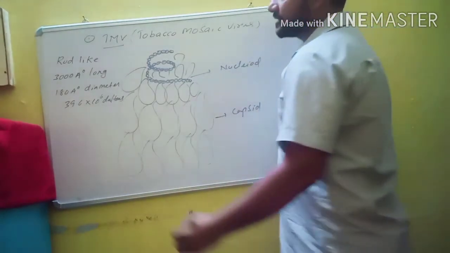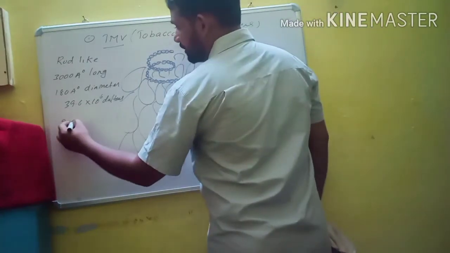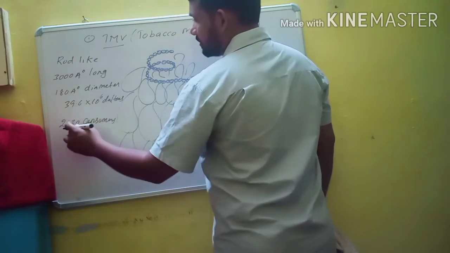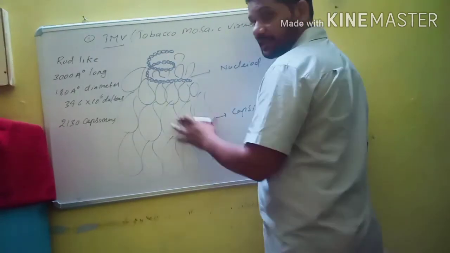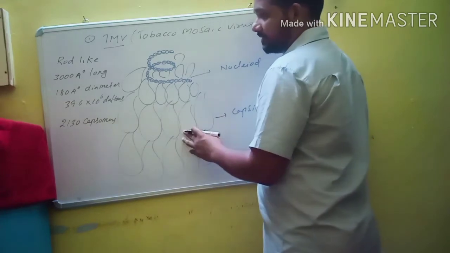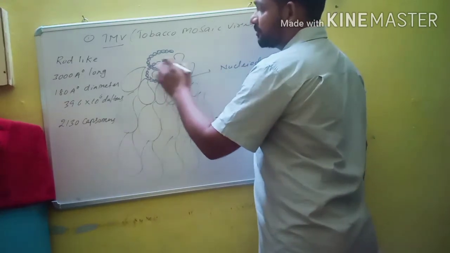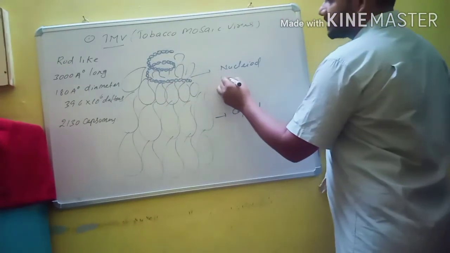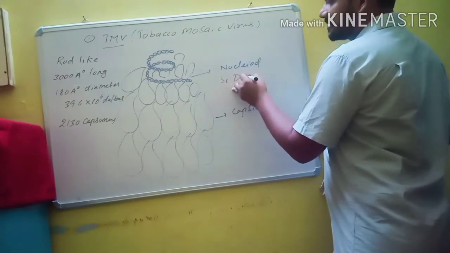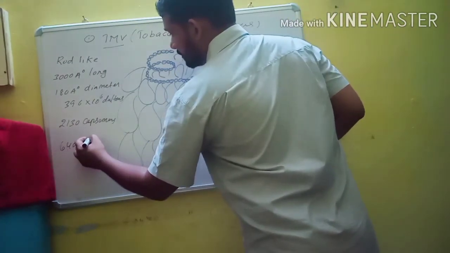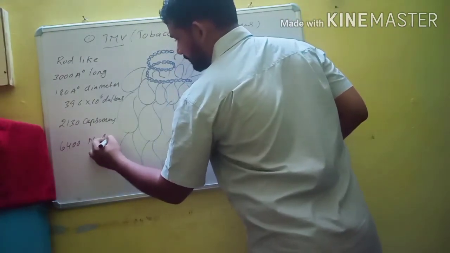It has 2130 capsomeres, and these 2130 capsomeres are helically arranged to form the capsid part. This capsid usually protects the nucleoid, and the nucleoid is single stranded RNA, and this single stranded RNA has 6400 nucleotides.